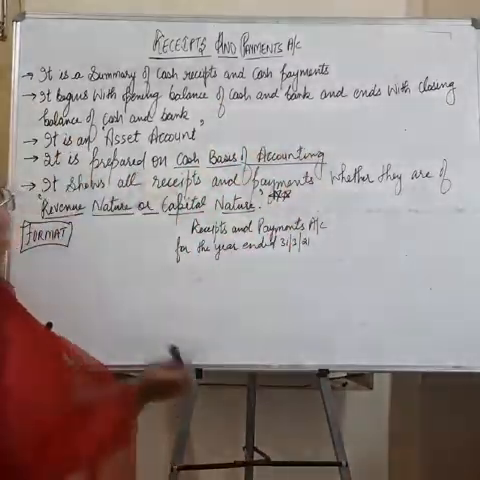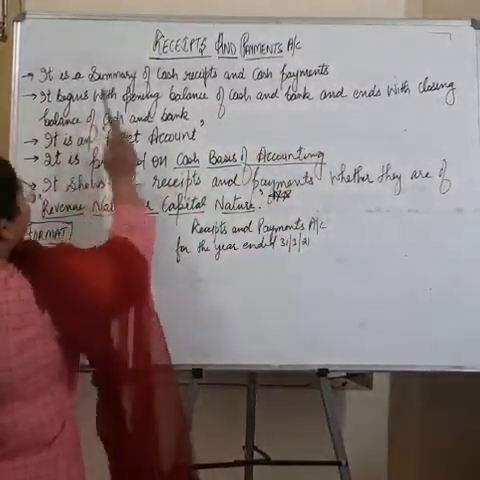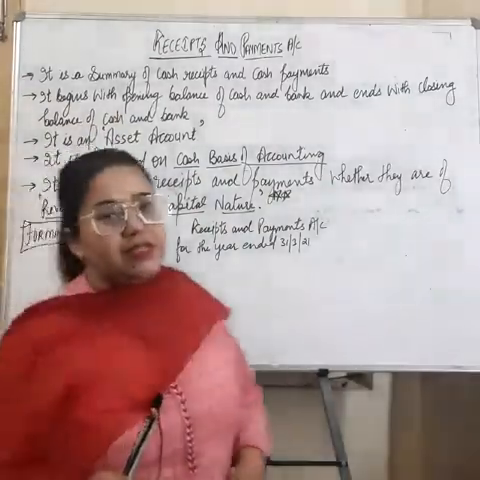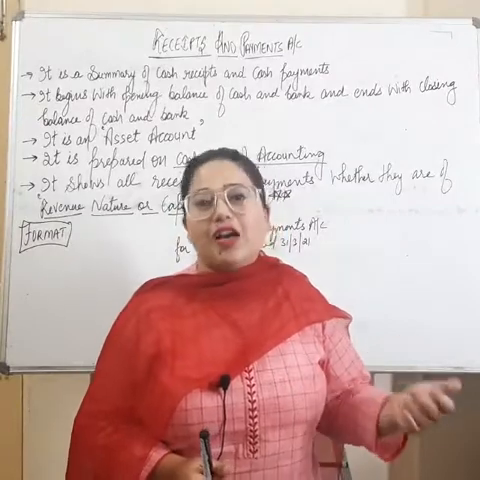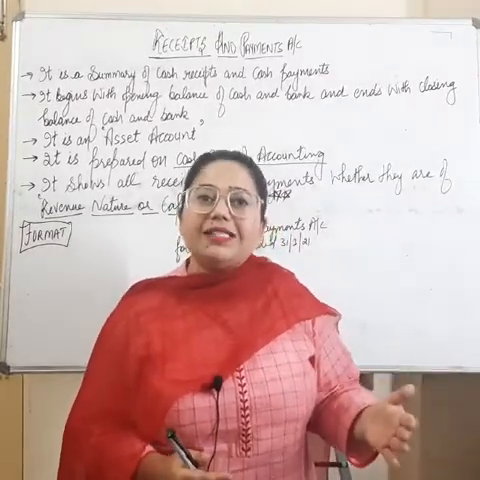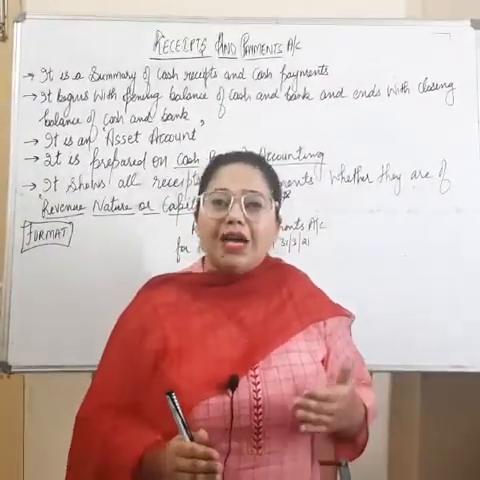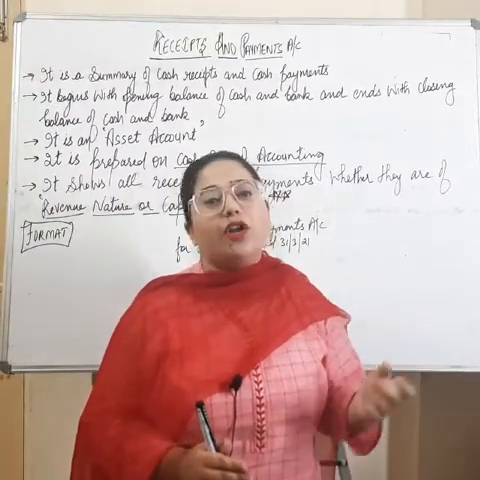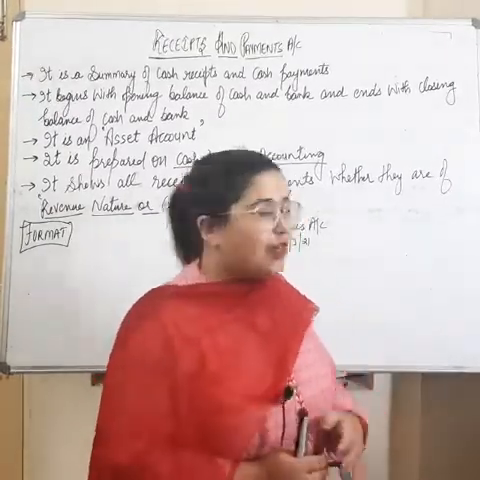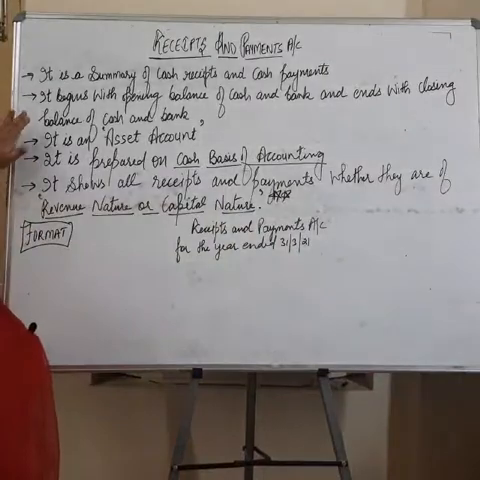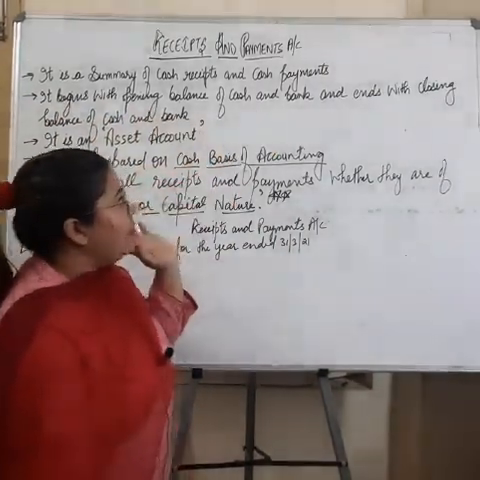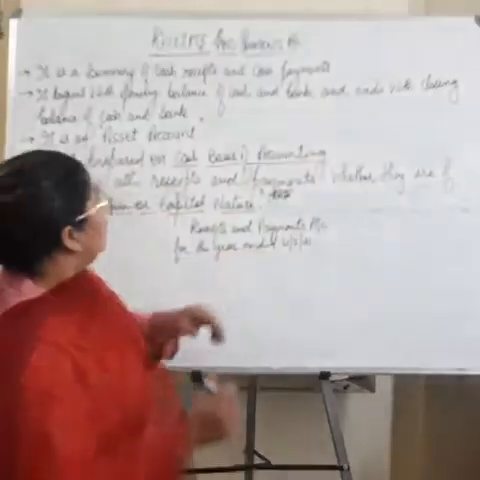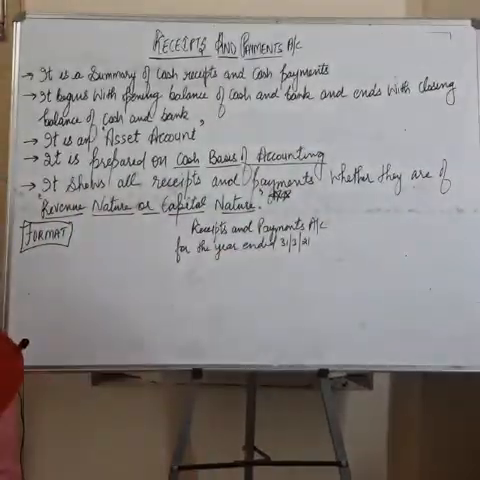So our first point says it is a summary of cash receipts and cash payments. It is a summary means we just have to take all the amounts from the cash book. All cash receipts and all cash payments are to be taken from cash book in order to make a receipts and payment account. The next point says it begins with opening balance of cash and bank and ends with closing balance of cash at bank.